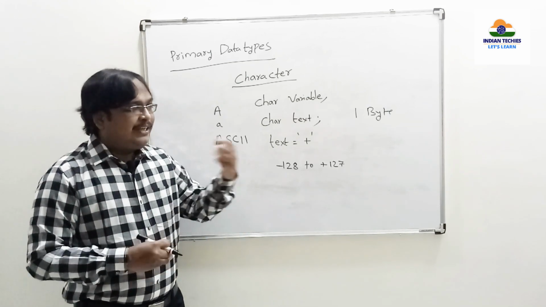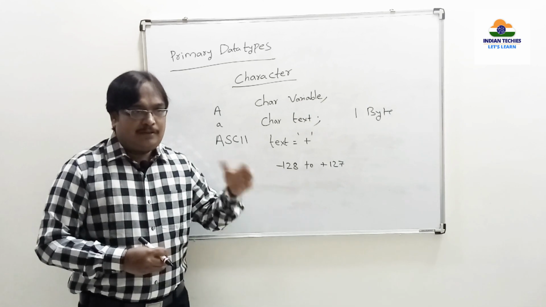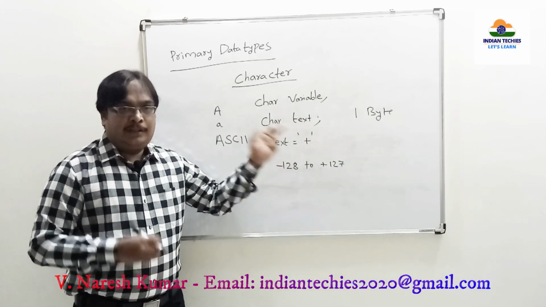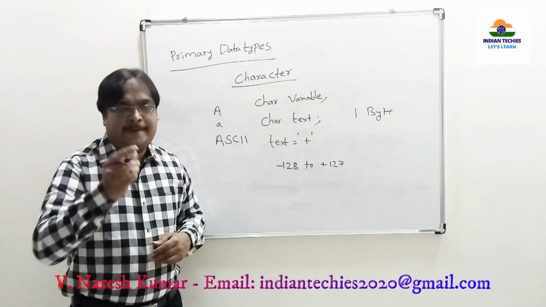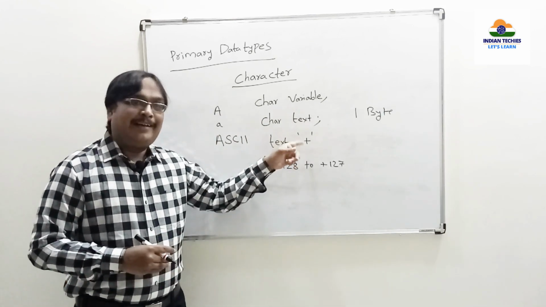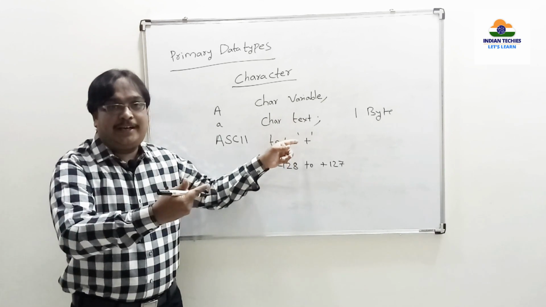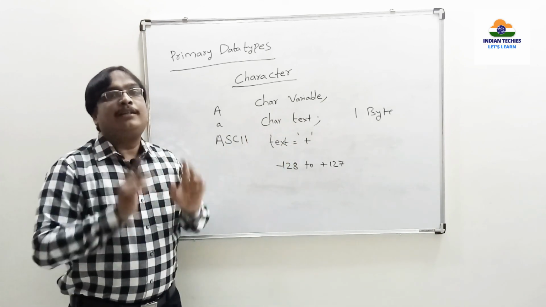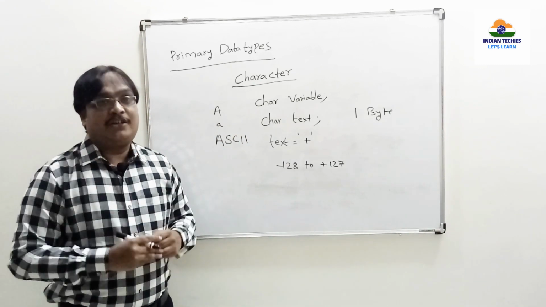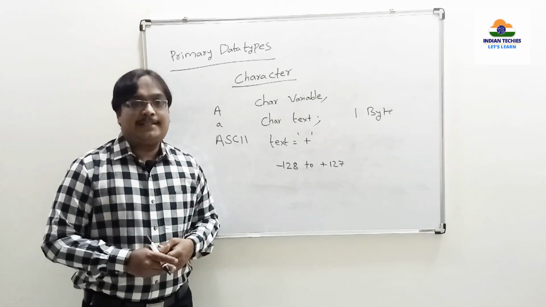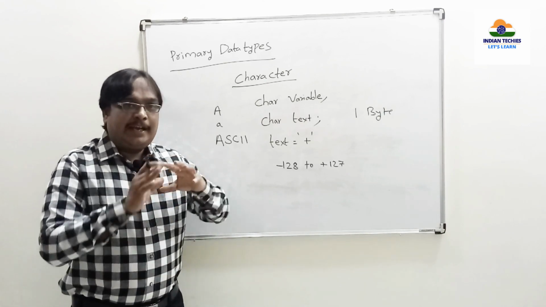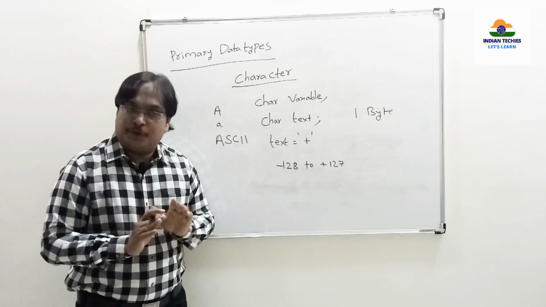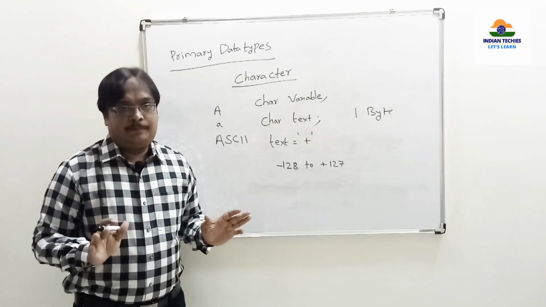So suppose capital A has already been stored in the text. Now you are entering small a to compare. The stored value is 96, and the small letter a is 65. 65 is not equal to 96. That's why the compiler identifies both as not the same. That's why we call it case sensitive. It identifies every character as a separate one. Small a, capital A, both are not the same.